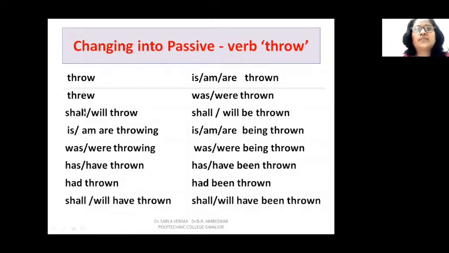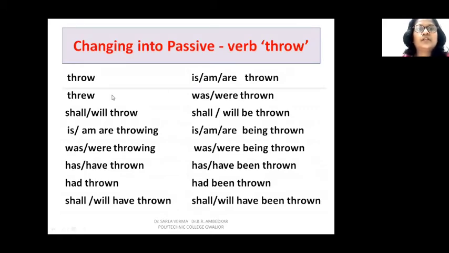Now let us take an example of the verb throw. When you have to change the sentences from active to passive, here on the left side you have the active voice forms, and here you have the passive voice forms. If the verb is throw in simple present tense, when you change it into passive voice, it will be is, am, or are helping verb as per the new subject, and third form of the verb thrown will be used. So in all passive voice, we use the third form of the verb.